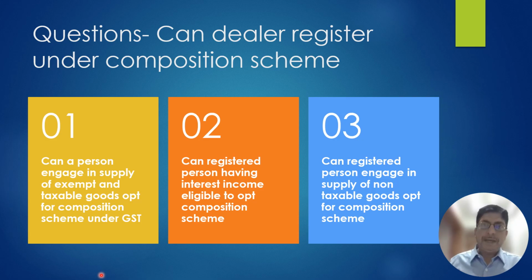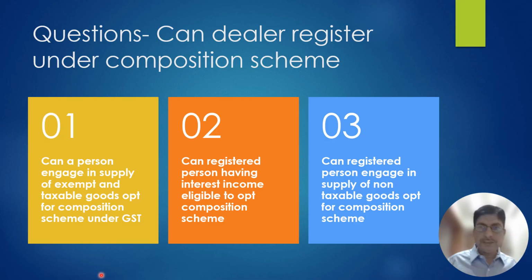Let's go one step back. Suppose a person is engaged in supply of only exempt goods or only exempt services, exclusively. There is no need for that person to do the registration under GST. Where is the question of composition scheme? See sections 22, 23, 24 of the CGST Act.